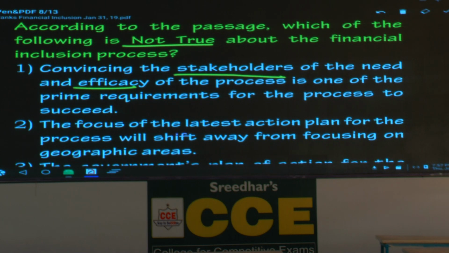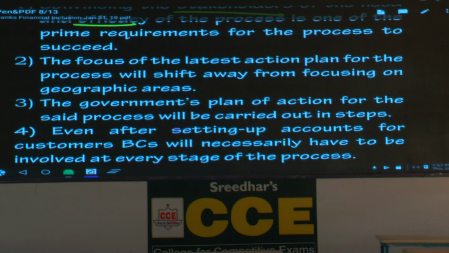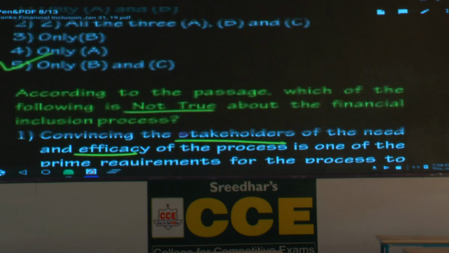Please tick that one. The focus of the latest action plan for the process will shift away from focusing on geographic areas, mentioned clearly in the passage. Now, where do they focus? Households. They are moving away from geographic areas, clearly mentioned in the passage. This is also true.